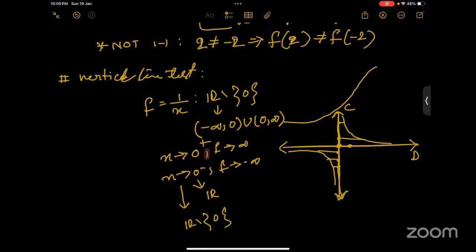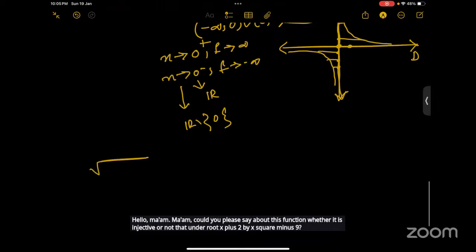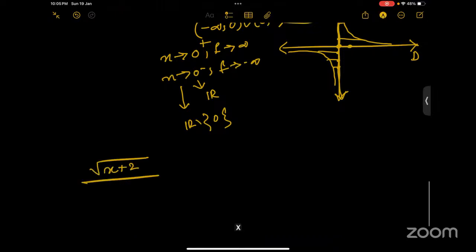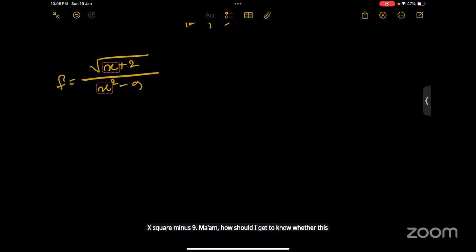Hello, ma'am. Could you please tell me whether this function is injective or not? The function is under root x plus 2 by x square minus 9. Ma'am, how should I get to know whether this function is injective or not?